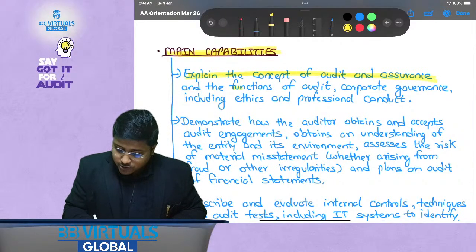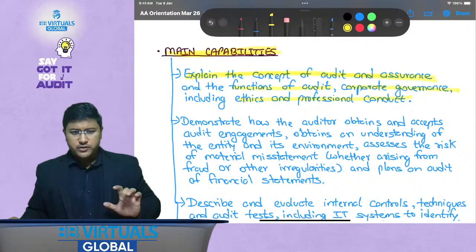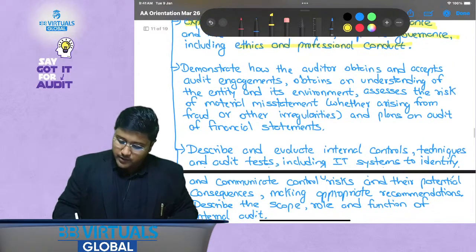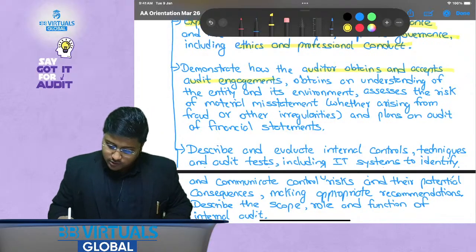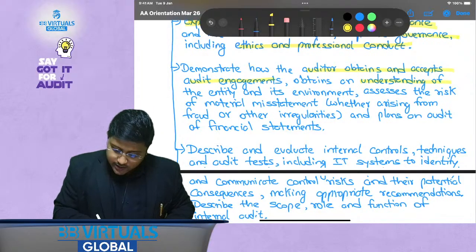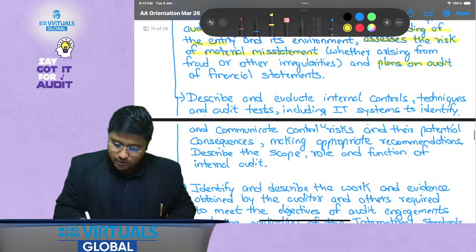Okay, functions of audit, corporate governance, ethics and professional conduct, this is something that we have already discussed as part of our syllabus, so I'll just highlight the keywords over here. Then how auditor obtains and accepts audit engagement, that is ethical point of view also. How do they understand the entity, how do they assess the risk of material misstatement, and how do they plan an audit of financial statements.